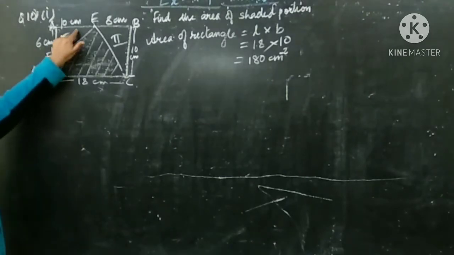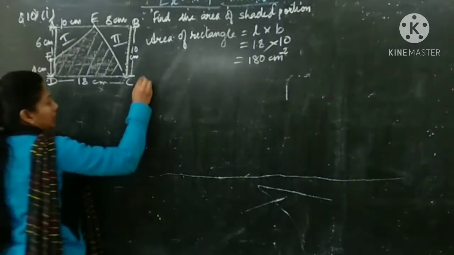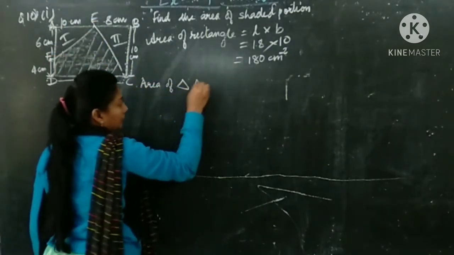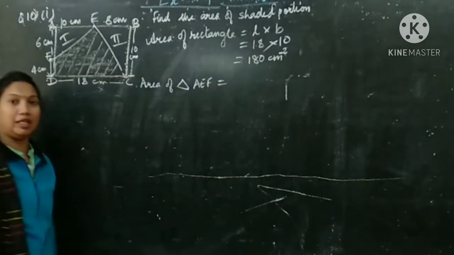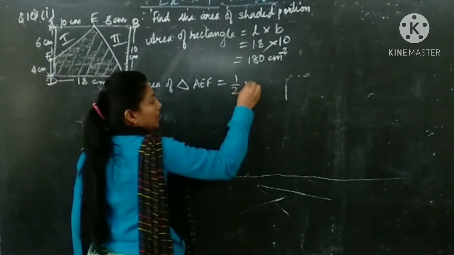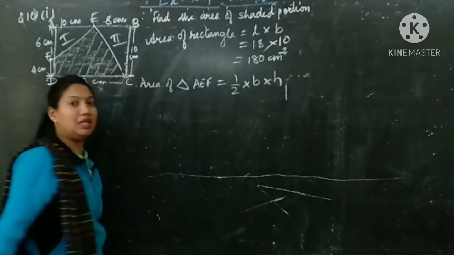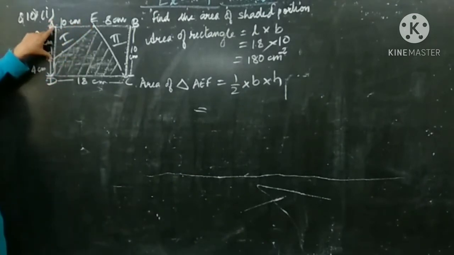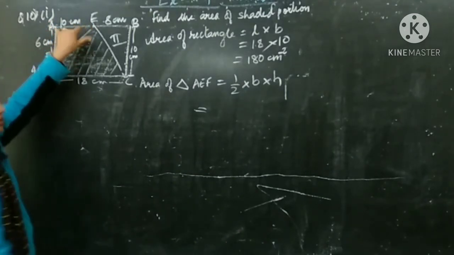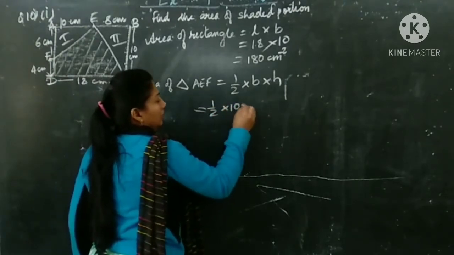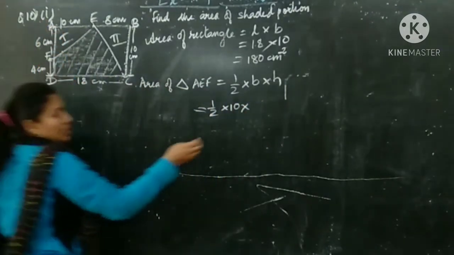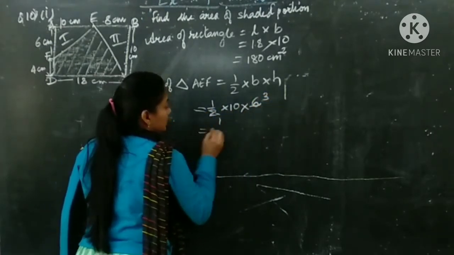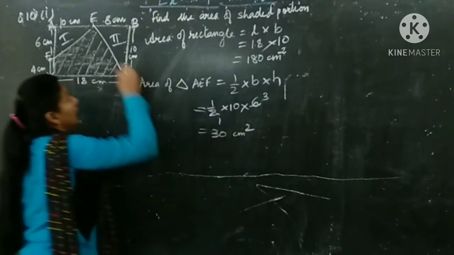Now we will find the first triangle area. So area of triangle AEF. You know the formula for area of triangle, that is half base into altitude, half b into h. What is base here? This is base AE and altitude is AF. So base is 10 centimeter. So 1 by 2 into 10 multiplied by height. Height is 6 centimeter. So 2 ones are 2, 2 threes are 6, 3 tens are 30 centimeter square. This is the first triangle area.